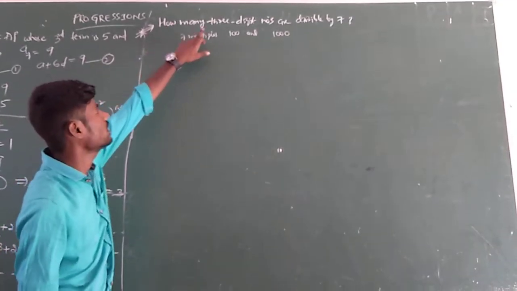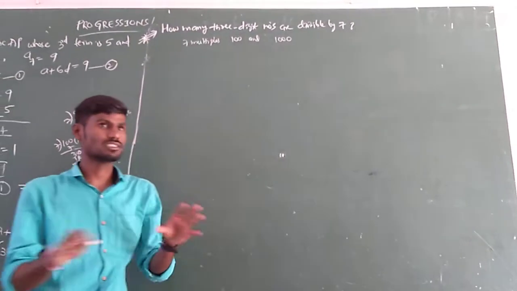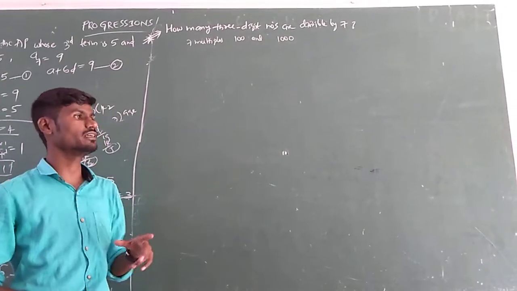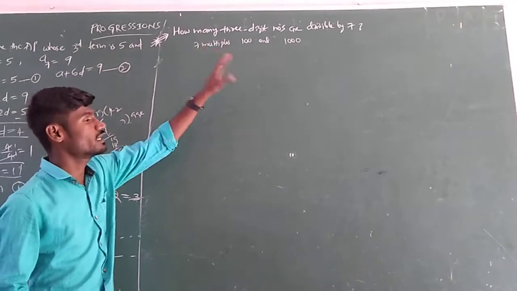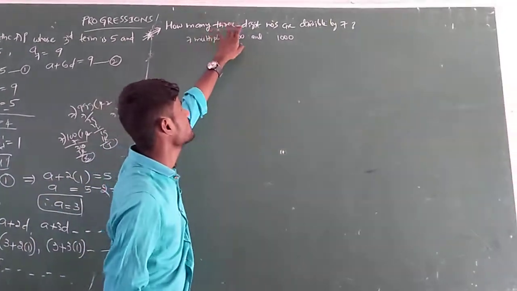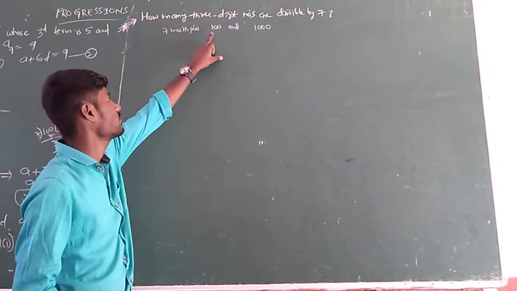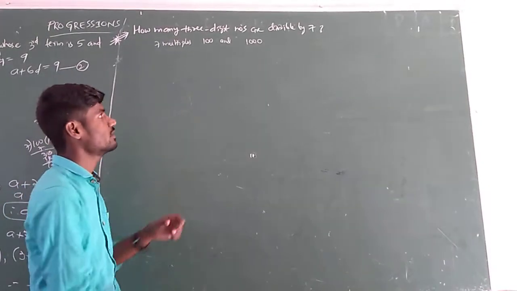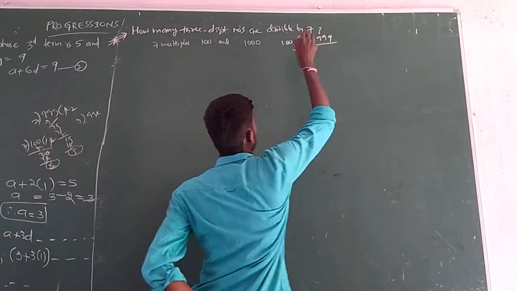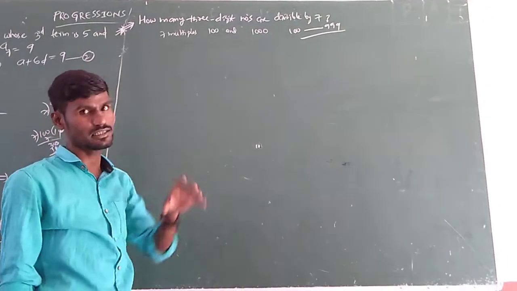How many 3-digit numbers are divisible by 7? In our number system we have single digit numbers, 2-digit numbers, 3-digit numbers, 4-digit numbers like that. Some numbers are divisible by 3, 4, 5, 7 and so on. So how many 3-digit numbers are there which are divisible by 7? 3-digit numbers means from 100 to 999. In between 100 and 999, how many multiples of 7 are there? That is the question.